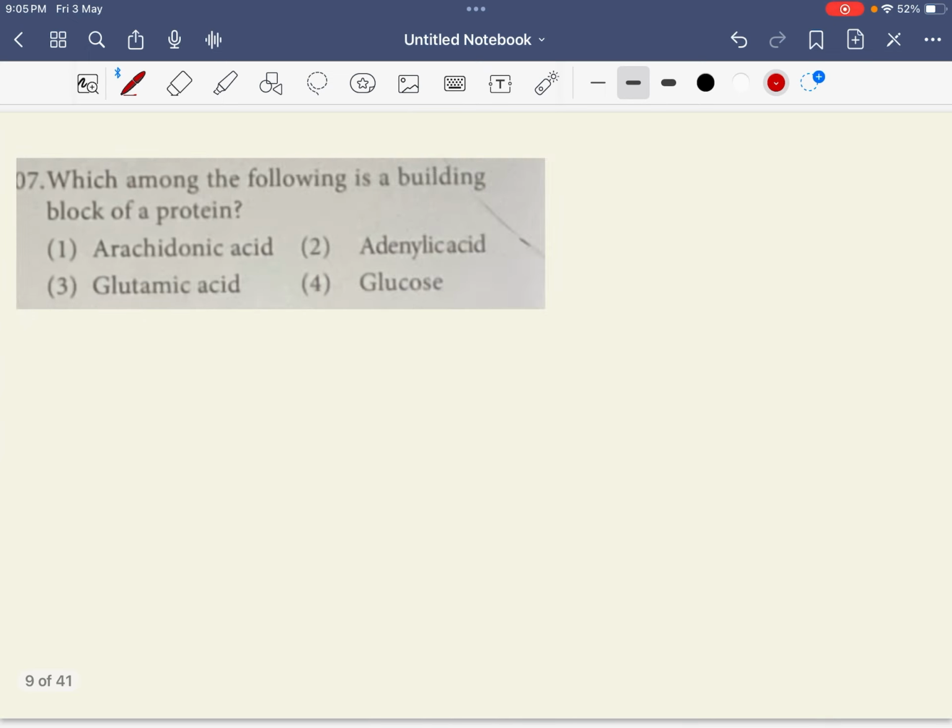Moving on, which among the following are building blocks of proteins? Yes, so we know that the building blocks of proteins should always be amino acids, right?